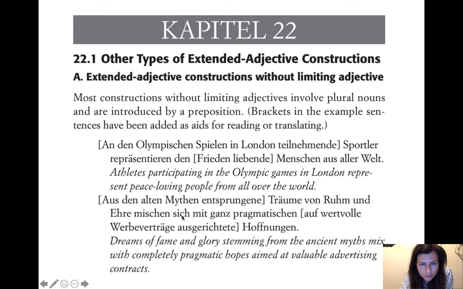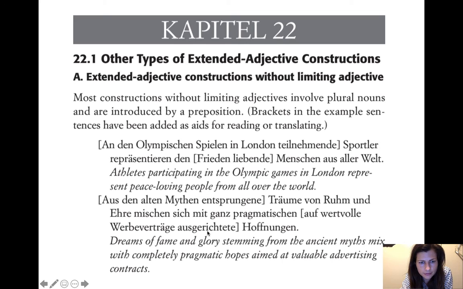And then we have mischen sich mit, so that's mix with, mischen sich mit. And then ganz pragmatischen, and then Hoffnungen, so completely pragmatic hopes. That's what we're going to deal with after the verb. And then we want to describe the completely pragmatic hopes with an extended adjective construction.